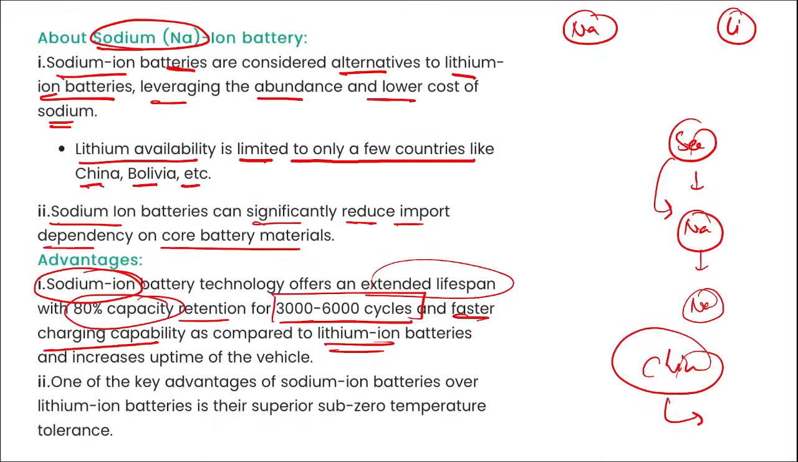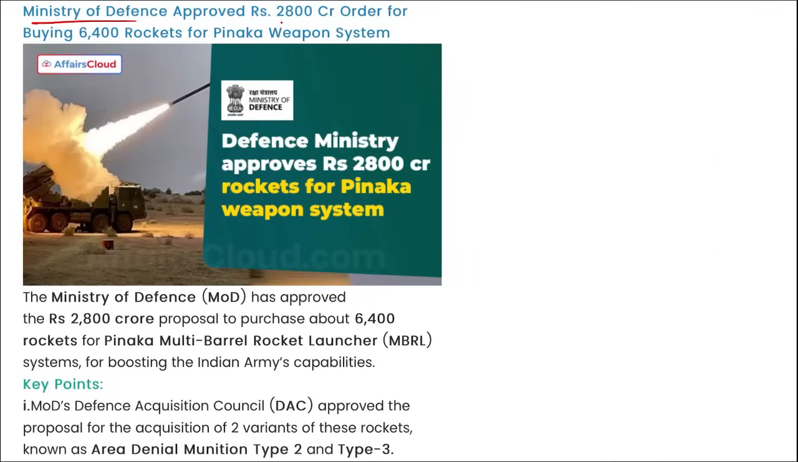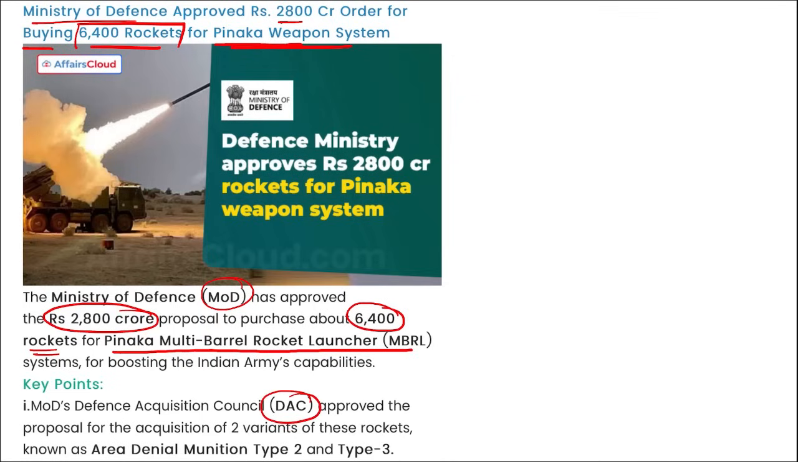Next is Ministry of Defense. They have approved a 2,800 crore rupees deal for buying 6,400 rockets for Pinaka weapon systems. I repeat, Ministry of Defense approved a 2,800 crore rupees proposal to purchase 6,400 rockets for Pinaka multi-barrel rocket launcher system, to enhance the Indian Army's defense capabilities. Then the DAC approved the proposal for the acquisition of two variants of these rockets known as area denial munition type 1 and type 2.